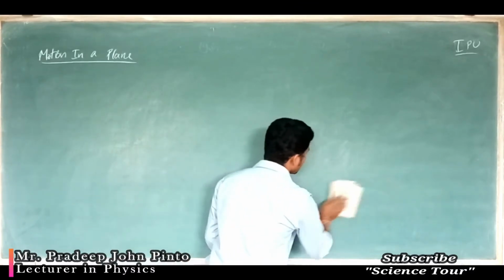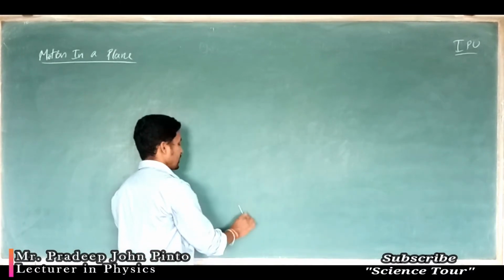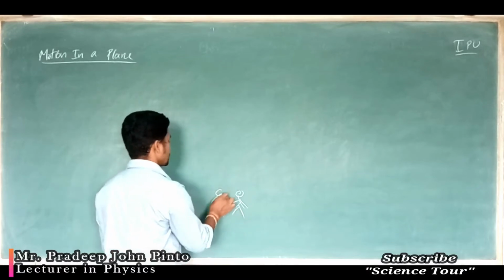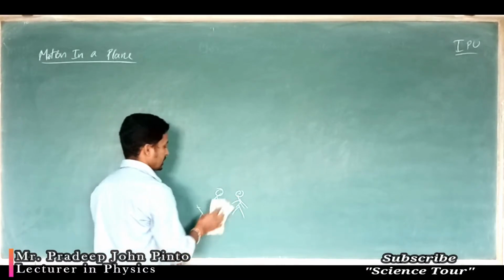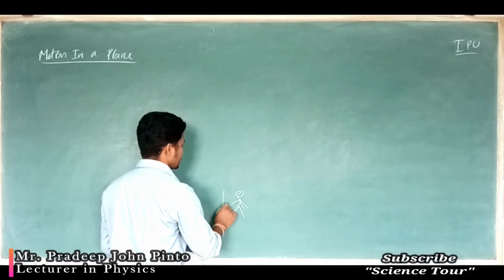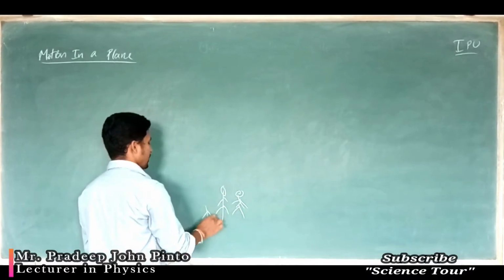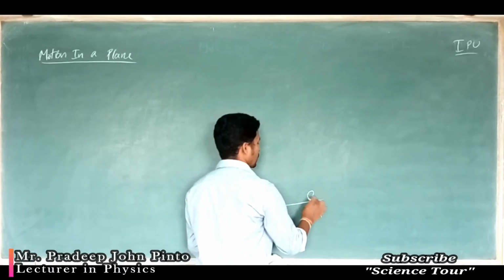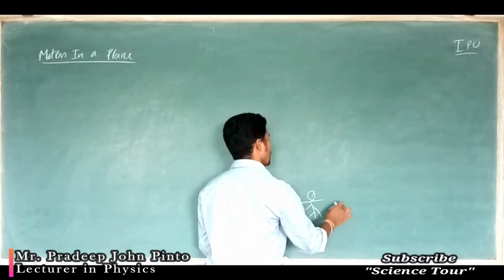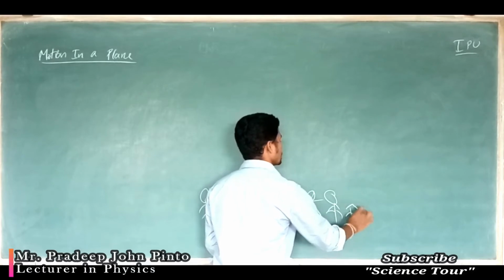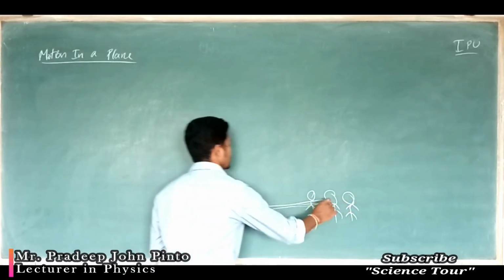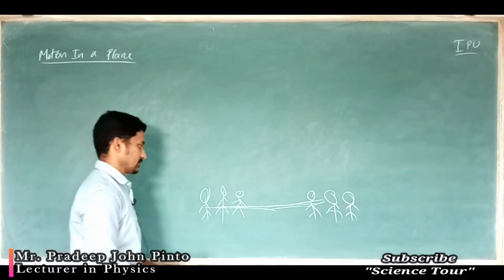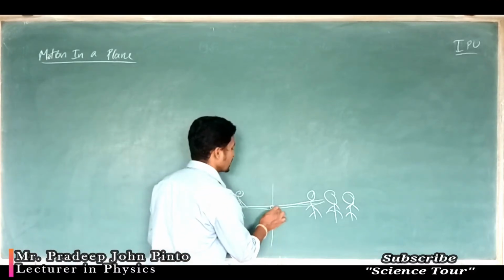So generally I can give you examples. See, in tug of war you might have seen, the people will apply force, in one way they are going to apply force. So what actually is going to happen? These people are going to pull the rope in this direction, these people are going to pull the rope in this direction. So what happens? This point is going to move.